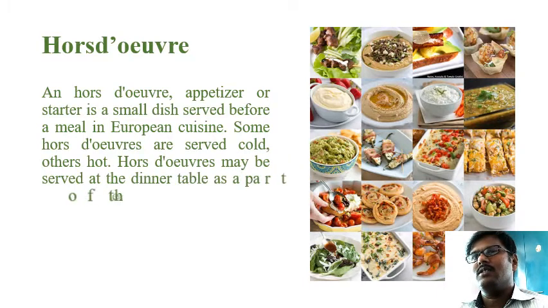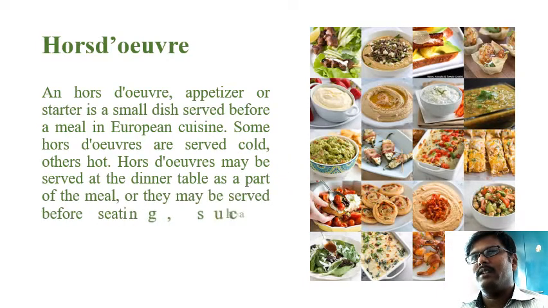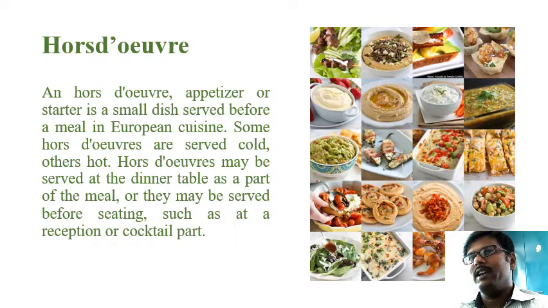Guests from European countries have a habit of having a small dish before having a meat course. Before having a roasted or grilled meat course, these people have a habit of having a small dish that will stimulate their appetite. That will make them more comfortable to eat the main course.